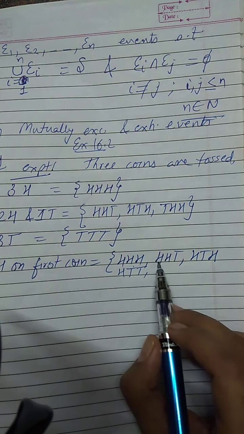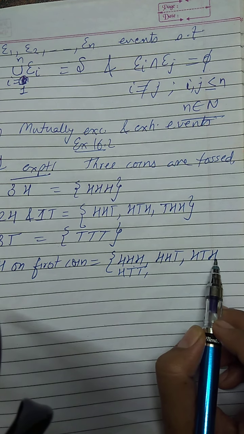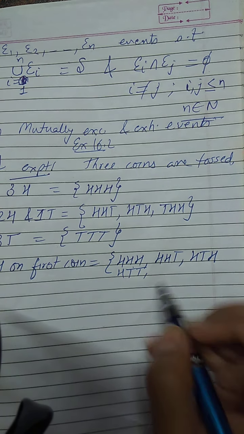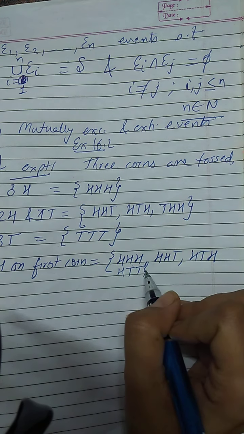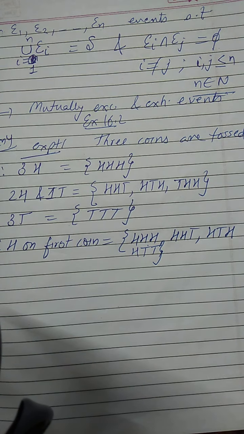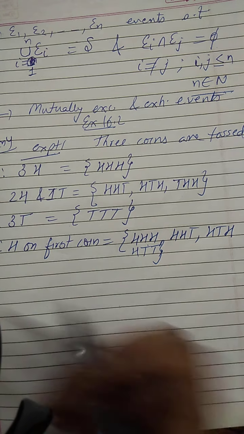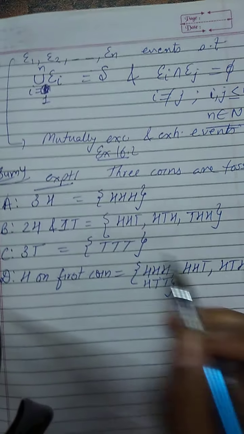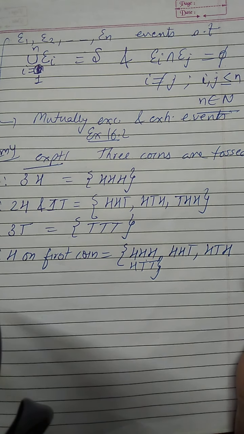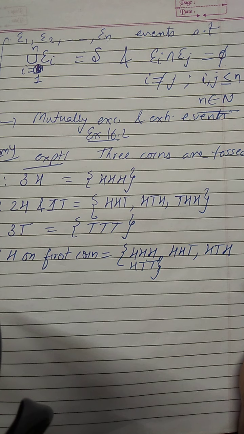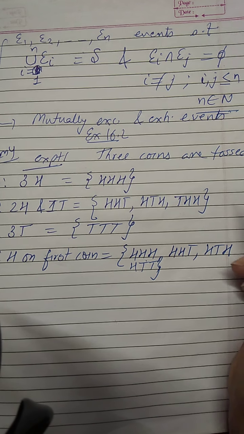So H, H, H, H, H, T, H, T, H, H, T, T. That's it. I think these 4 outcomes will come when head is on the first coin. Now we have to check which events are mutually exclusive. So first of all, we have to find the simple events also. If you remember the definition of simple event, the event with one outcome only is called simple event.